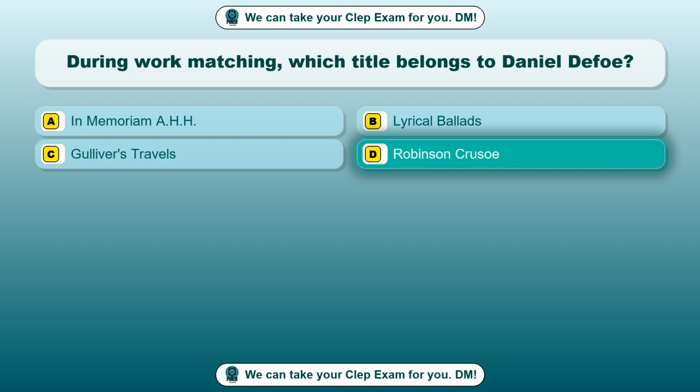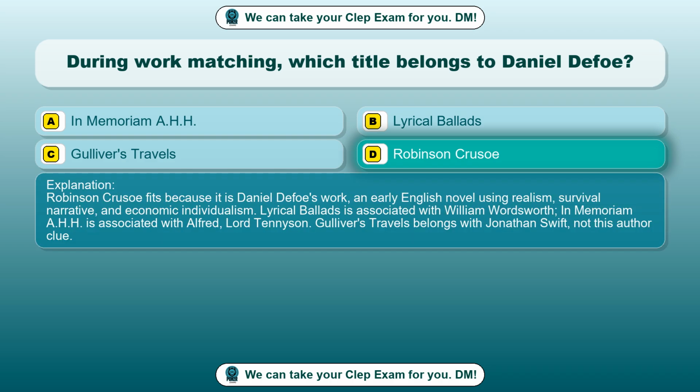Robinson Crusoe. Robinson Crusoe fits because it is Daniel Defoe's work, an early English novel using realism, survival narrative, and economic individualism. Lyrical Ballads is associated with William Wordsworth. In Memoriam A.H.H. is associated with Alfred, Lord Tennyson. Gulliver's Travels belongs with Jonathan Swift, not this author clue.